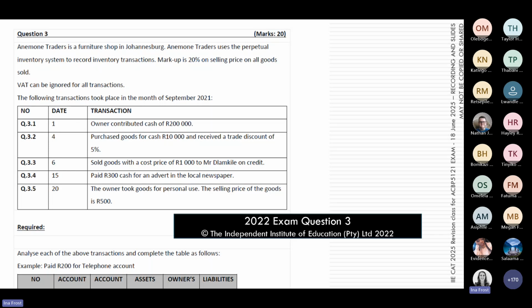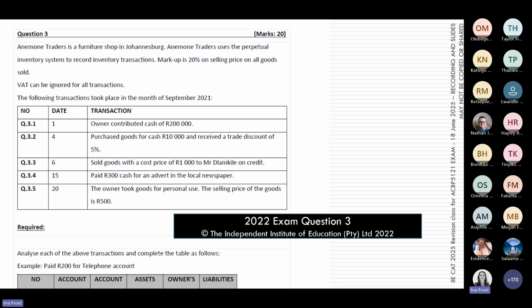If you want to have a look at a typical question like that, in our 2022 exam, there was a question number 3 where the student was given a couple of transactions and they had to do the accounting equation. So remember again, first up, you're going to ask yourself which inventory system is being used.